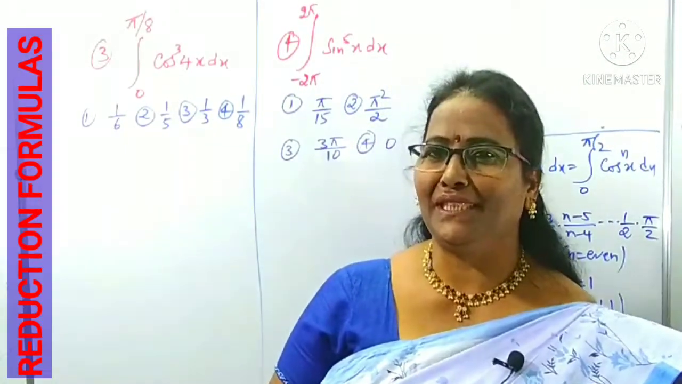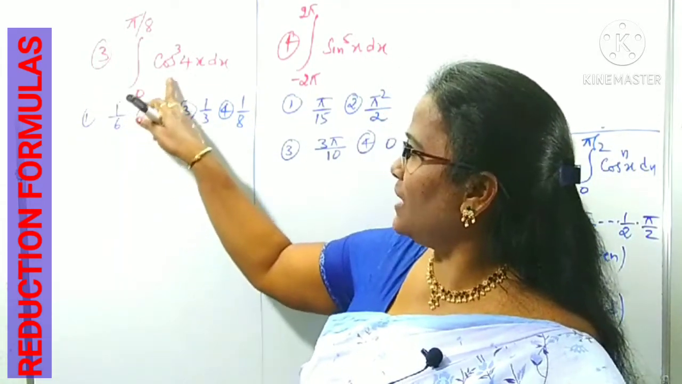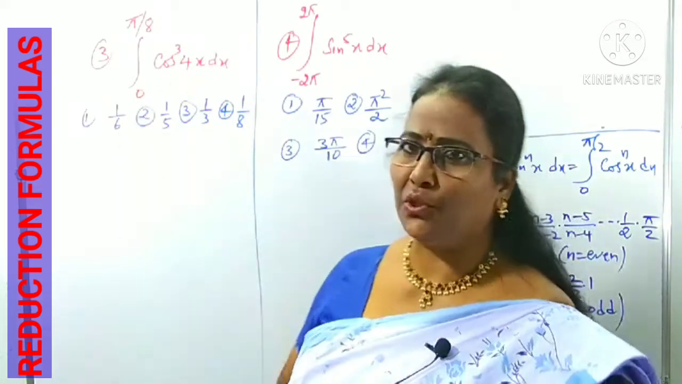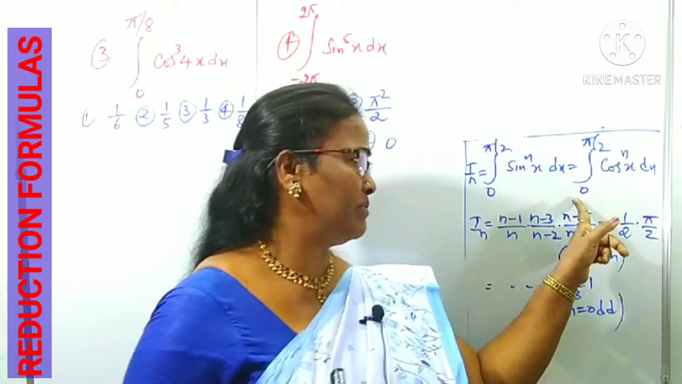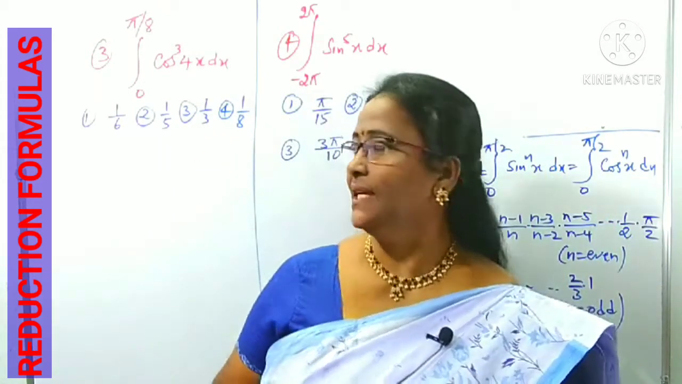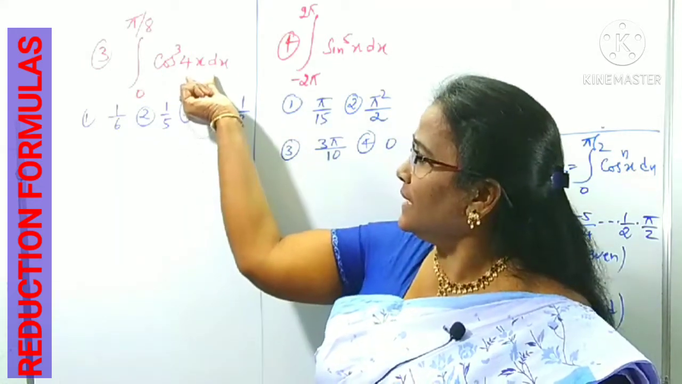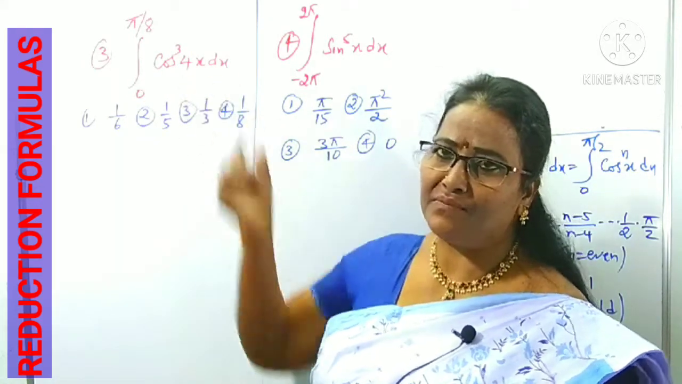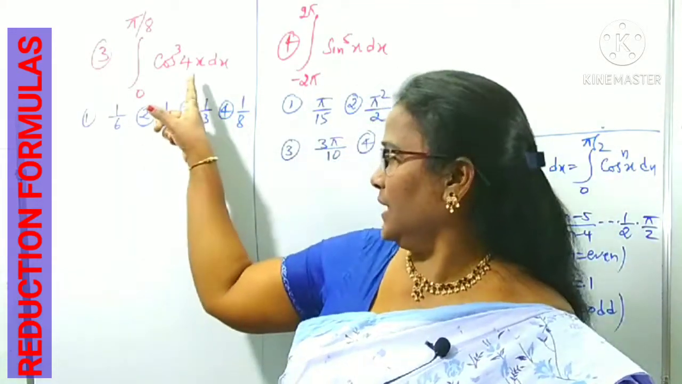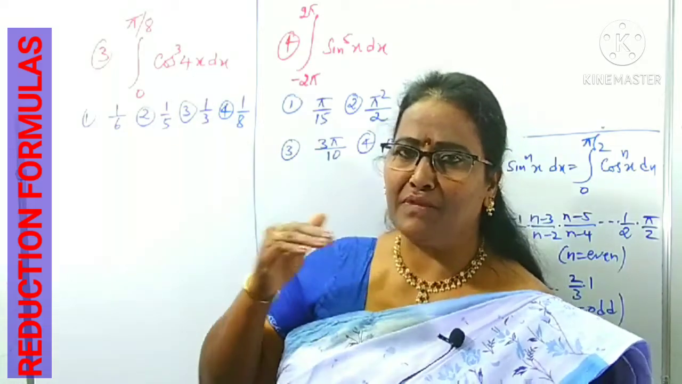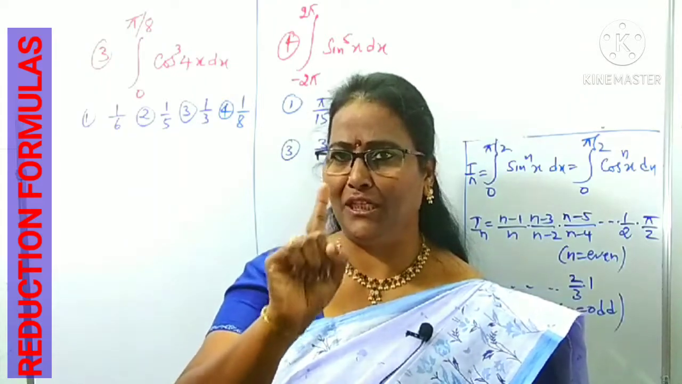Look at question number 3 and 4. What you can observe in question number 3: integral of cos cube 4x between limit 0 to pi by 6. Is it in the form of cos power nx between the limit 0 to pi by 2? No. First of all, cos cube is there, in place of n is 3. But in the angle, what is this angle here? 4x. But we want in terms of x only, one multiple only we want. That's why we have to reduce into a multiple of 1.